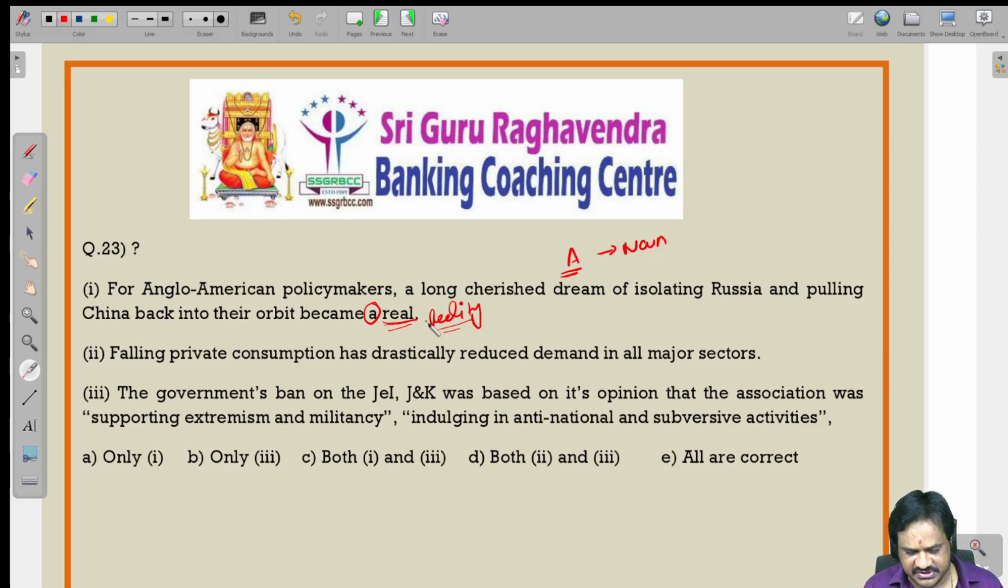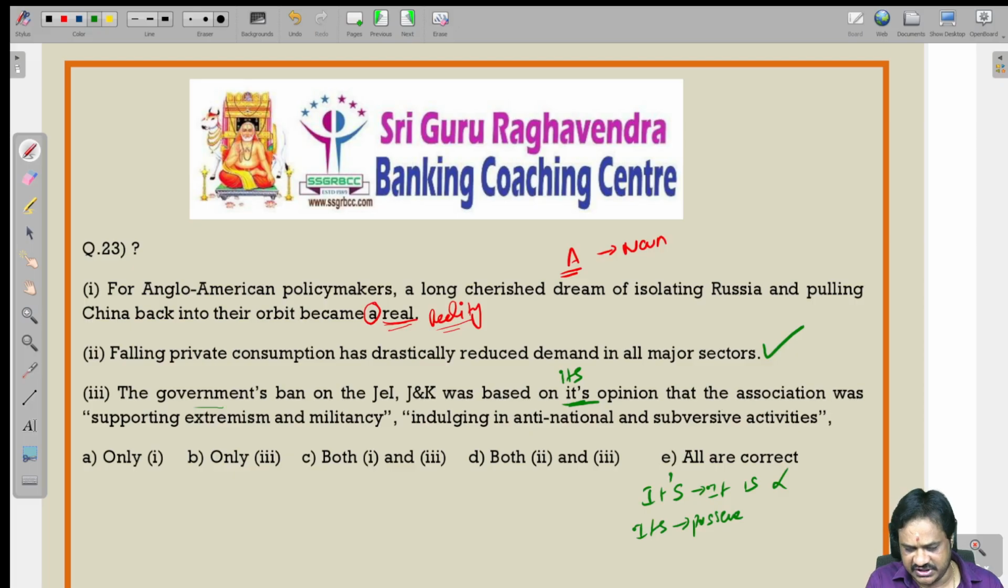Falling private consumption has drastically reduced demand in all major sectors. Here the sentence is correct. The government's ban on JEI, J and K was based on its opinion. Here we should know the difference between it's and its. It's with an apostrophe means 'it is', which is incorrect here. Its means possessive case. Whose opinion? The government's opinion. So we should use the possessive form, its. So 'its opinion' is correct.